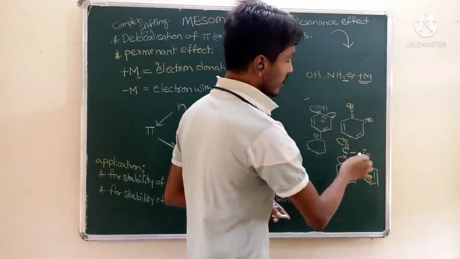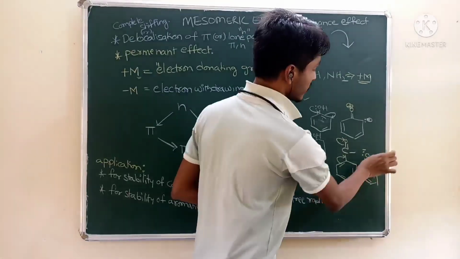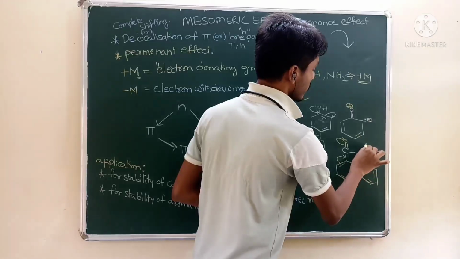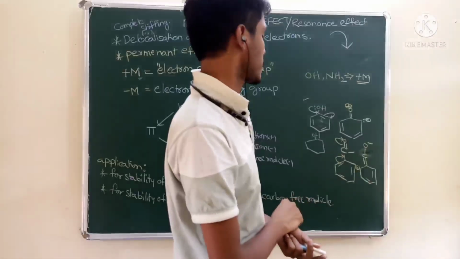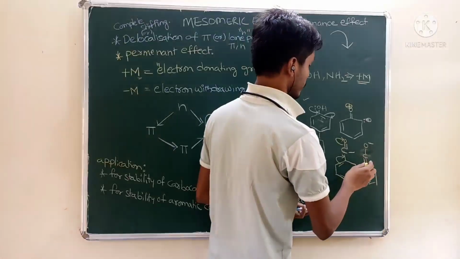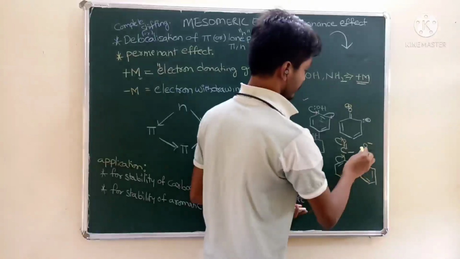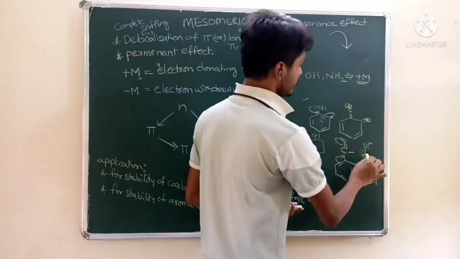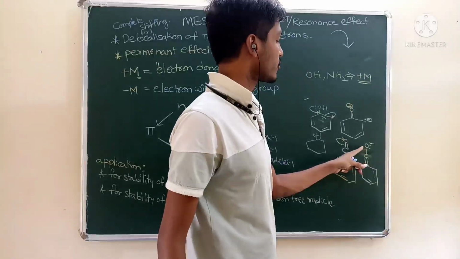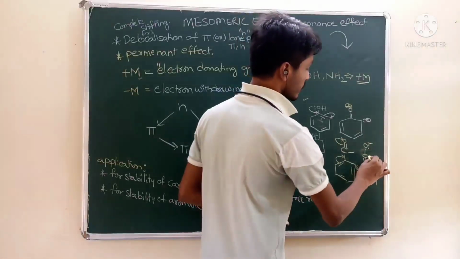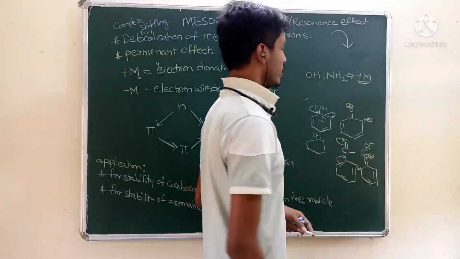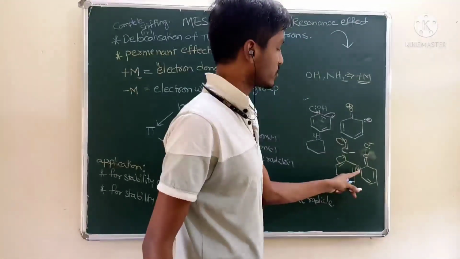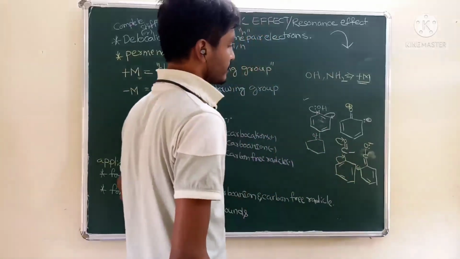See, here, sorry, not oxygen, carbon. No need to consider the oxygen atom here; we need to consider this carbon atom. This is electron withdrawal. This is positive charge on the benzene.